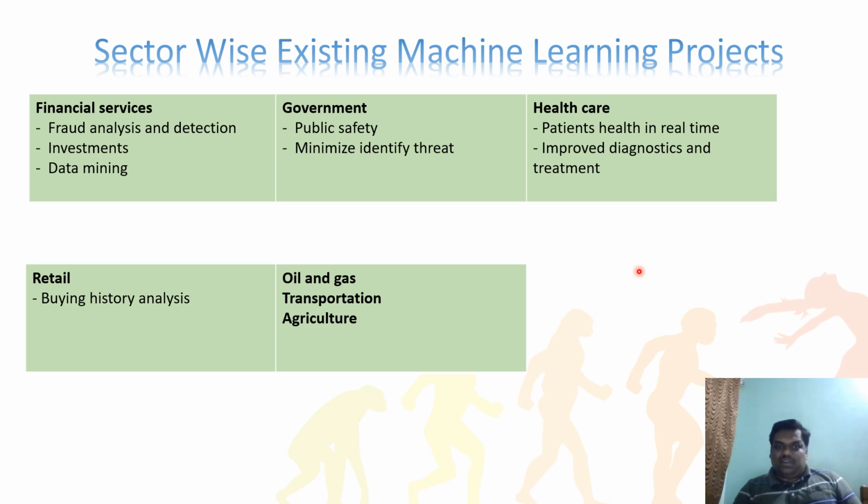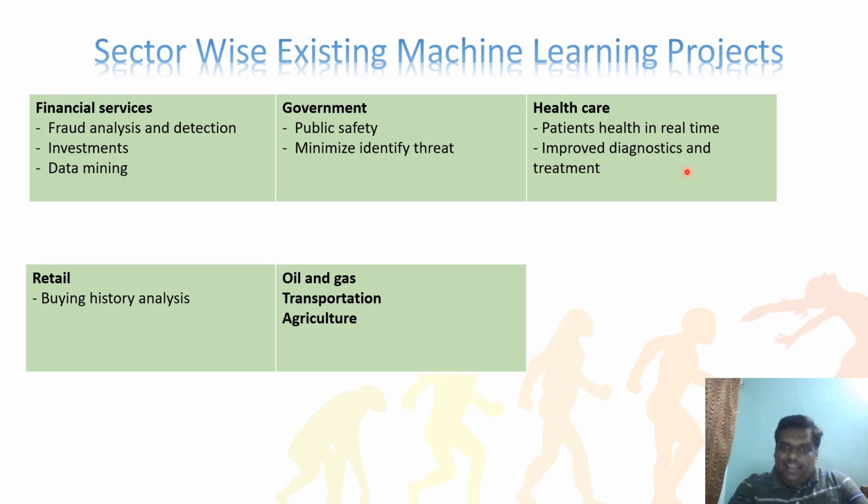Now coming to government, which is also using artificial intelligence and machine learning. That is for public safety. They want to know the SSN number, SSN number prediction, from where to where the SSN number is moving, and all those analyses, and minimizing identity threats. The people are saying that after we introduced machine learning for face recognition and all, the number of fraud cases has been reduced. That is a useful way.